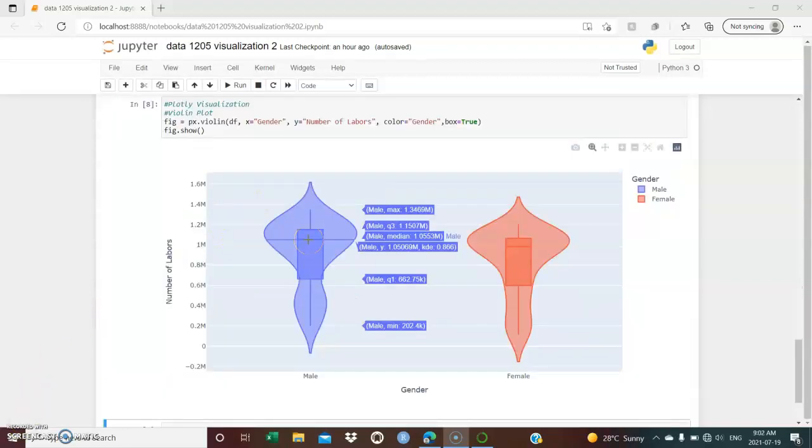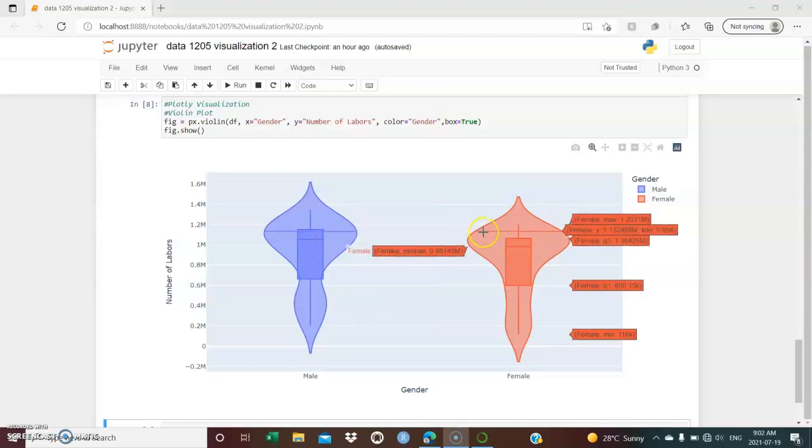I also used some code to create a violin plot. For the violin plot, as we can see, the highest male laborers are 1.346 million, a little higher than female laborers, comprising 1.2 million. This represents a slight gender gap in the employment in the Canadian job market.